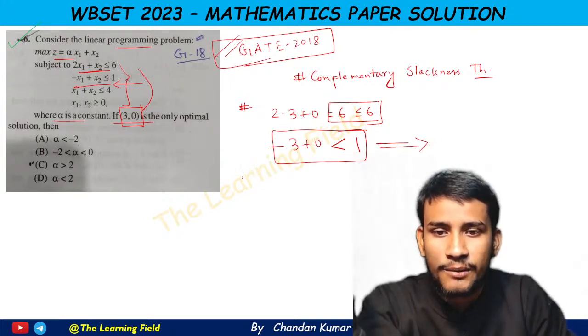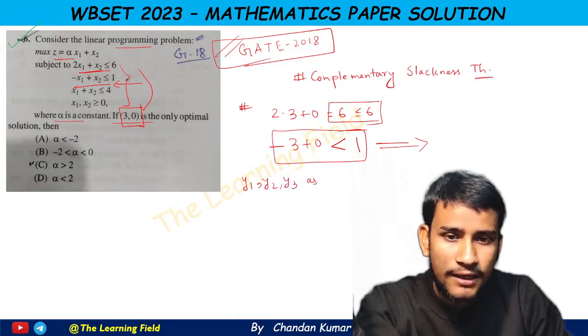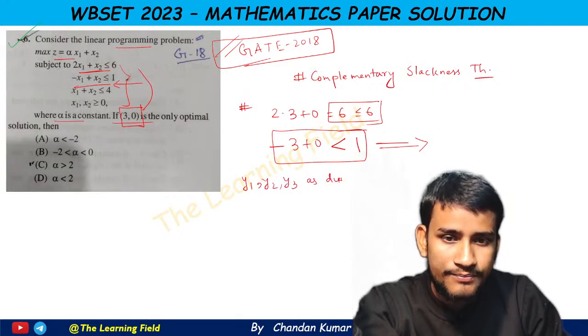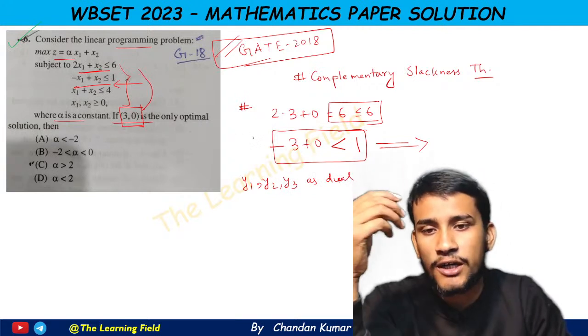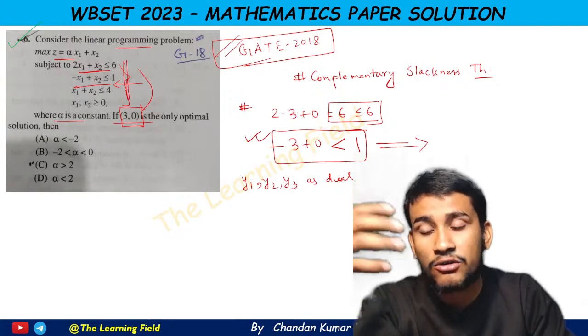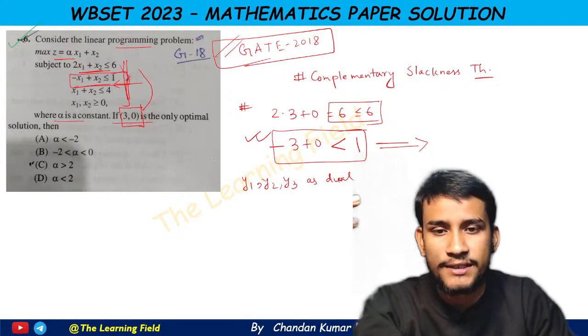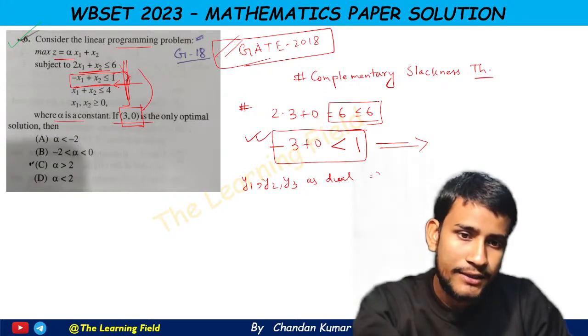If we put it in the first inequality, 2 into 3 plus 0 equals 6, which is less than or equal to 6, this is not strict. In the second, minus 3 plus 0 is strictly less than 1. So if we take y1, y2 and y3 as the dual variables, then the second inequality gives the strict form, which means the second dual variable is 0, that is y2 equals 0.